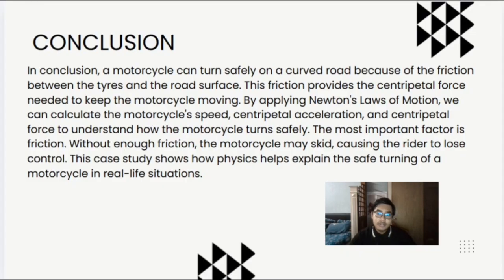By applying Newton's laws of motion, we can calculate the motorcycle speed, centripetal acceleration, and centripetal force to understand how the motorcycle turns safely. The most important factor is friction. Without enough friction, the motorcycle may skid, causing the rider to lose control. This case study shows how physics can well explain the safe turning of a motorcycle in real life situations.